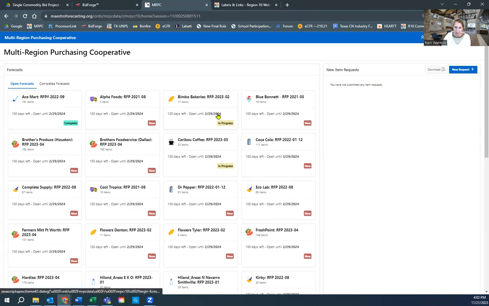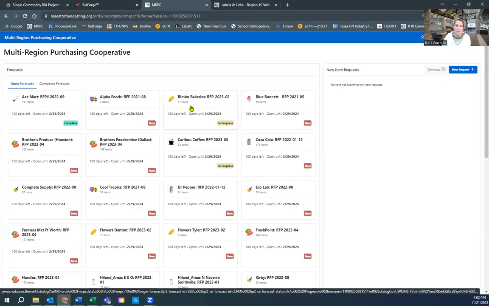Okay, let's talk about the catalog. So there are different pieces of information right here on the vendor card. First, you've got the vendor name. It tells you how many items are in the forecasting catalog. It tells you how many days are left to get your forecasting done, and then it tells you the deadline. Every vendor has the same deadline, March 29th. There are little tags in the bottom right-hand corner.